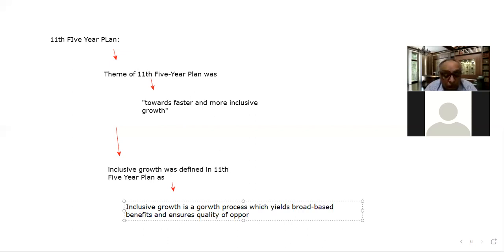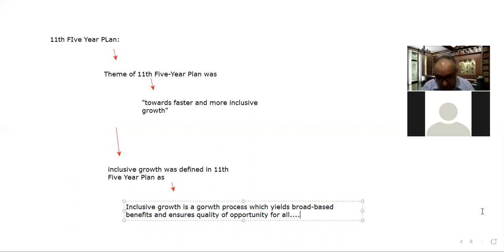Opportunity for all. So that is what inclusive growth is according to the 11th five-year plan. We have discussed the same things earlier also.